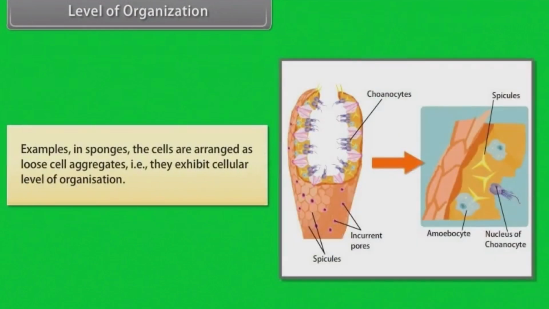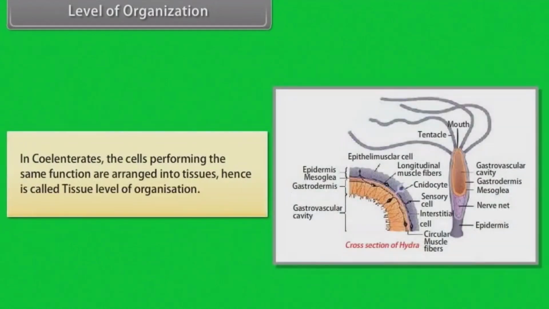Examples: in sponges, the cells are arranged as loose cell aggregates, that is, they exhibit cellular level of organization. In coelenterates, the cells performing the same function are arranged into tissues, hence it is called tissue level of organization.